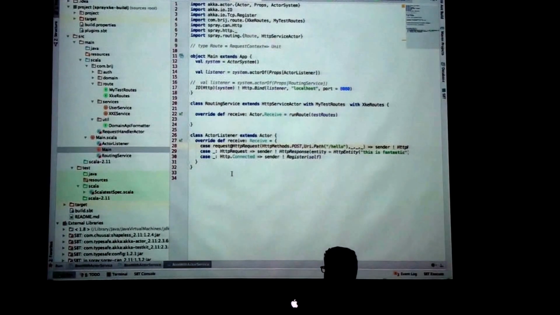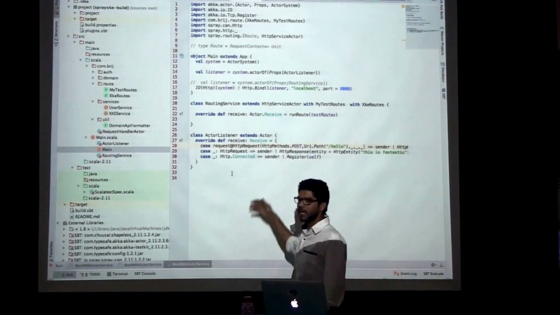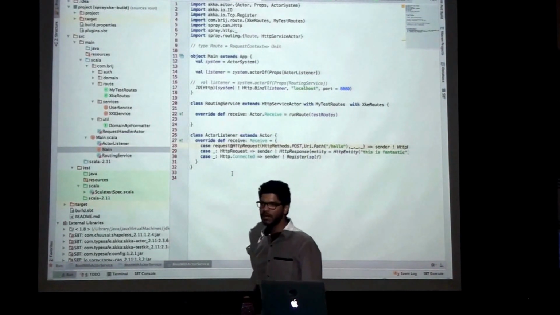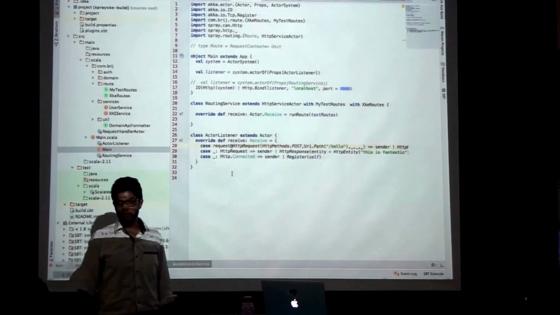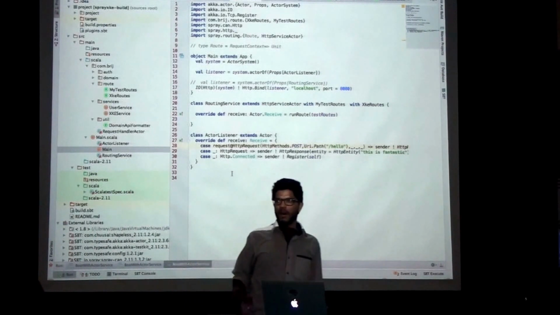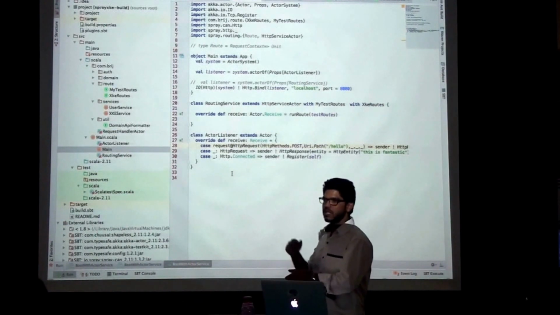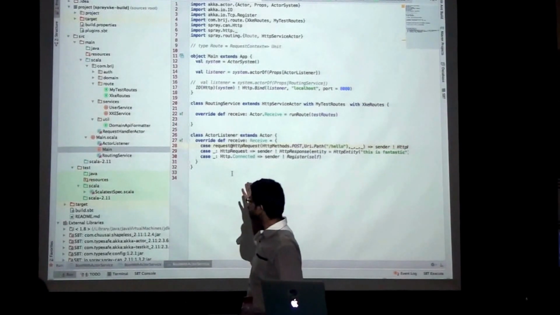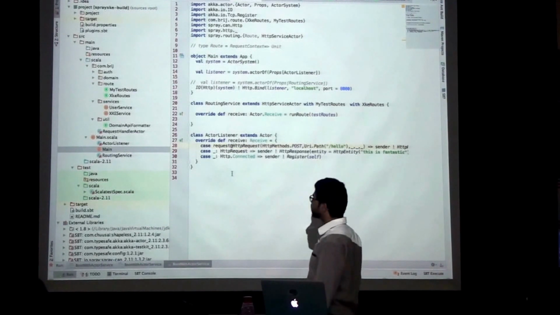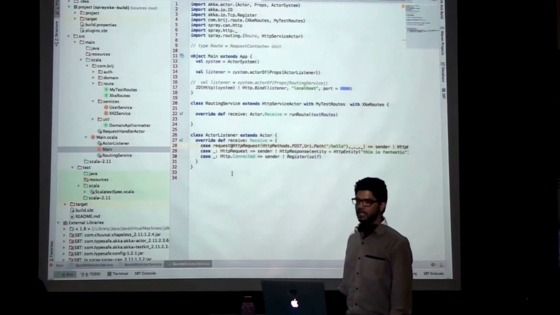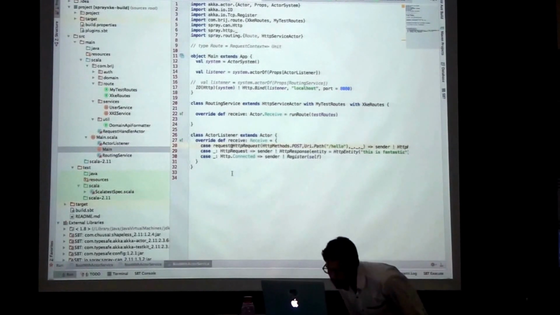This code is not looking that great, since you have to type this kind of thing every time, and you have multiple requests to handle. Writing this kind of code in the same place wouldn't work for you. It is possible that you have to handle the HTTP request, modify it and do certain other actions. Writing it this way, you won't be happy. So there must be some other way, by using spray routing. I'll show that code to you.